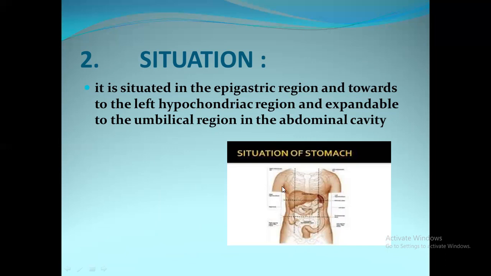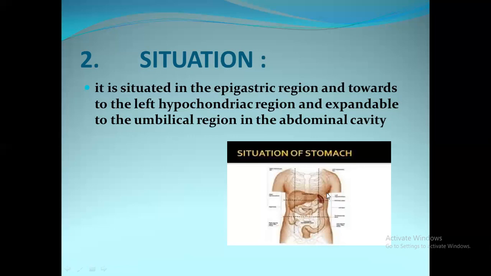First, right hypochondriac region. Second, epigastric region. Third, left hypochondriac region. Fourth, right lumbar region. Fifth, umbilical region. Sixth, left lumbar region. Seventh, right iliac region. Eighth, hypogastric region. And ninth, left iliac region. So these are the 9 regions of the abdominal cavity.